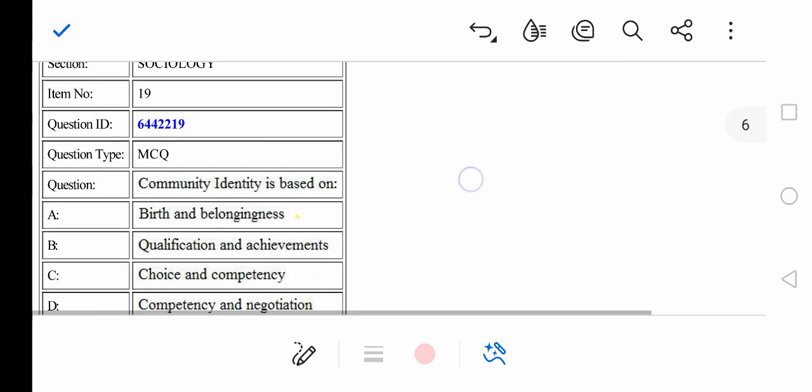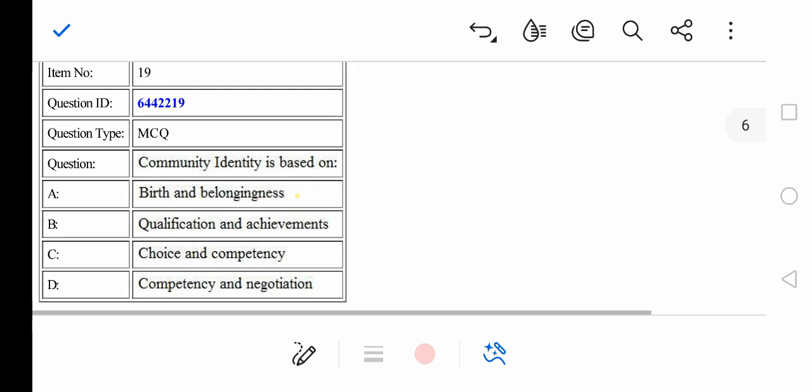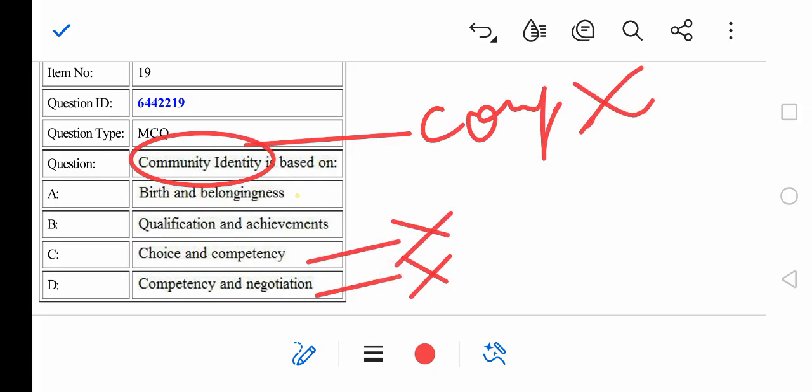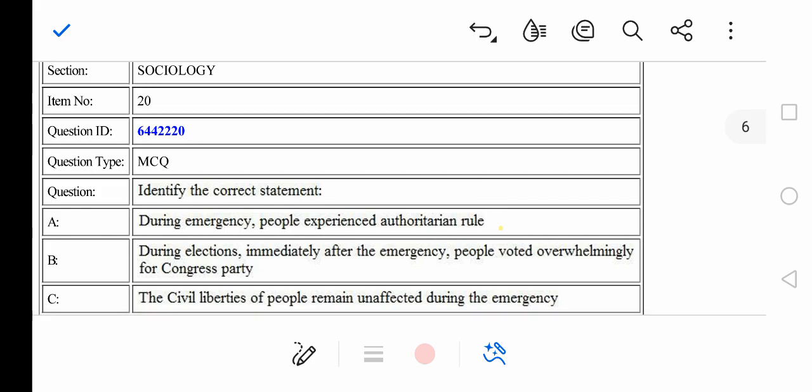Right, question number 19, moving ahead. Community identity is based on: option A, birth and belongingness; option B, qualification and achievements; option C, choice and competency; option D, competency and negotiation. The question asks for community identity, so definitely competition will not be there, right? Qualification and achievements, no. Option A is the right answer, belongingness. As you can see, a community has a sense of belongingness with each other, right?